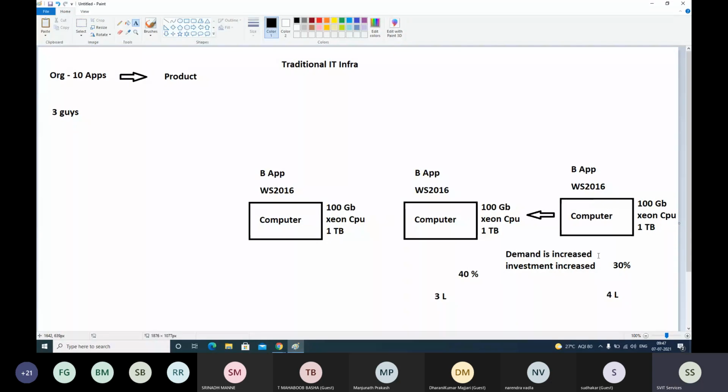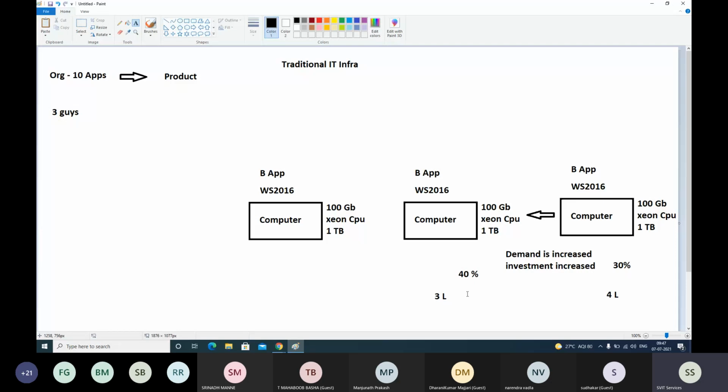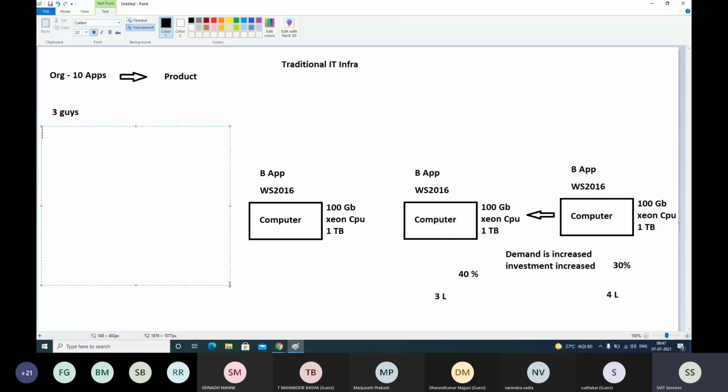We are wasting so much compute power and so much money. Forget about the profit; they are making enough profit out of this product. Look at the investment, the money and the compute power wastage. They started thinking about this traditional IT infrastructure and noticed these drawbacks.